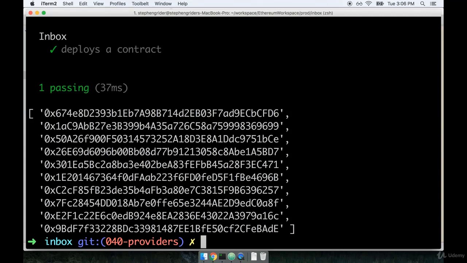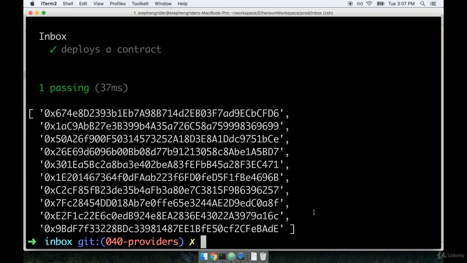So after our tests run, you'll see a listing of 10 separate accounts. These are pre-generated accounts that are created by that Ganache local test network automatically. All 10 of these accounts are completely unlocked, so we can use any of them to deploy contracts, to send money, to call a function on a contract, anything we want to do. These 10 accounts are created just to make our lives easier so that we don't have to manually create an account every time that we want to run a test. So Ganache is really great in that regard.